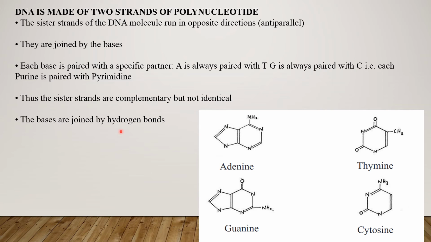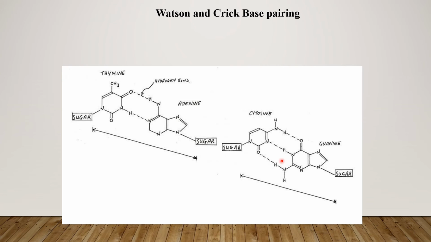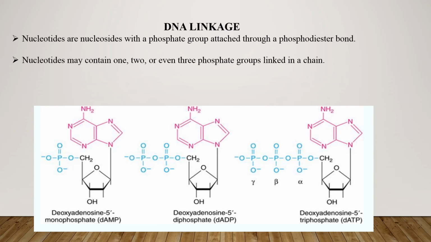The bases are joined with the hydrogen bond. The bases like the adenine and guanine are both purines, and these are two ring structure molecules. But the thymine and cytosine are the pyrimidines, which are single ring molecules. These are the Watson-Crick base pairing, in which the adenine is always paired with the thymine by two hydrogen bonds, and cytosine is always paired with the guanine by the formation of three hydrogen bonds.